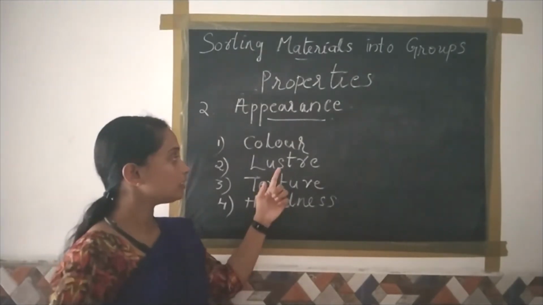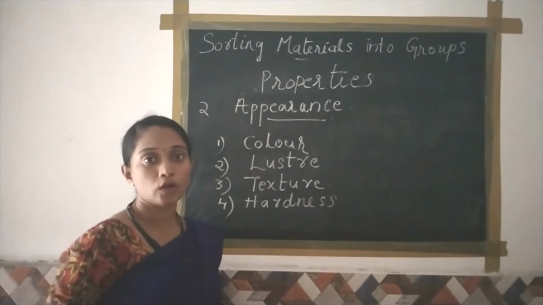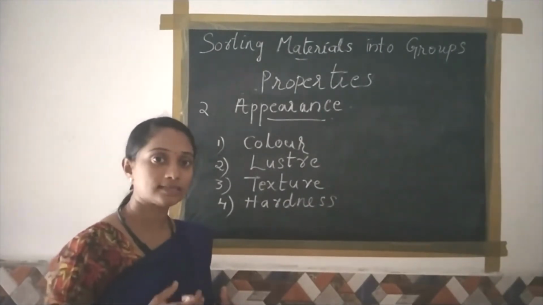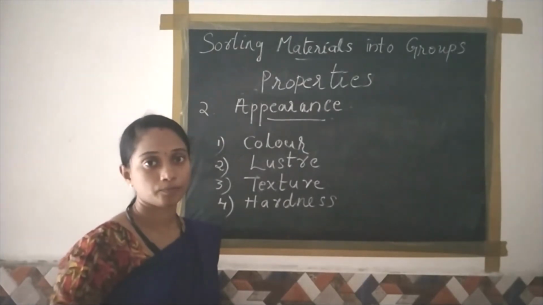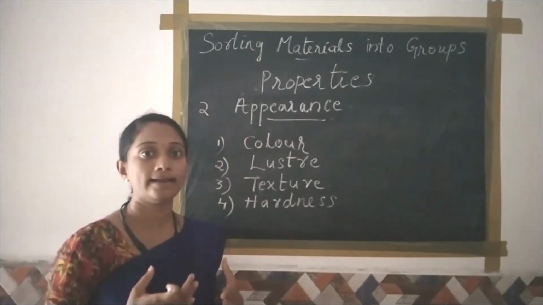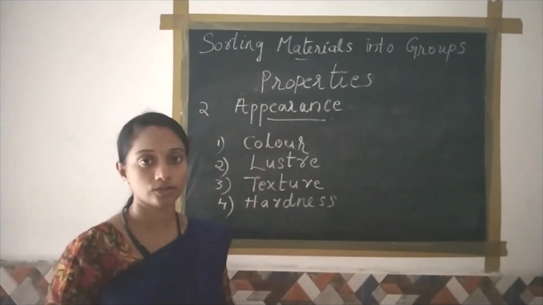It is named as a luster. For example, all the metals are shiny and this characteristic property is named as a metallic luster. So we can say all the material we can easily identify by the term luster.